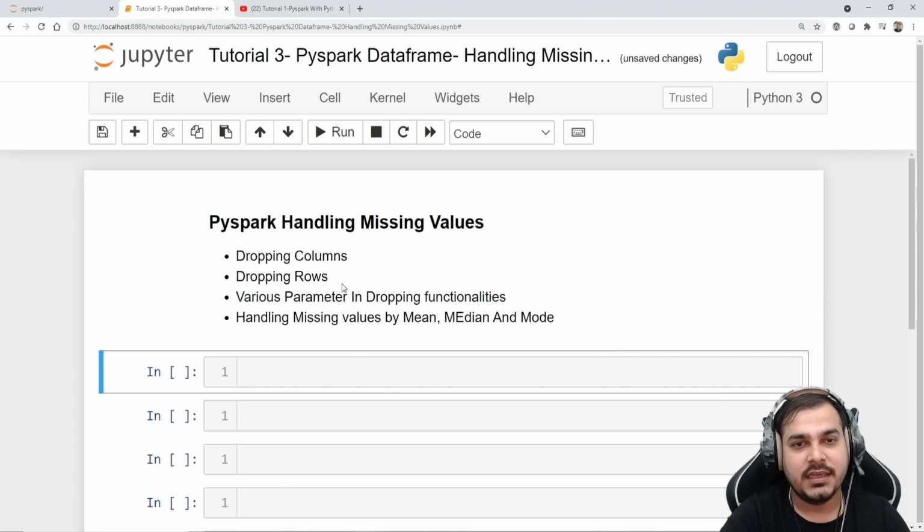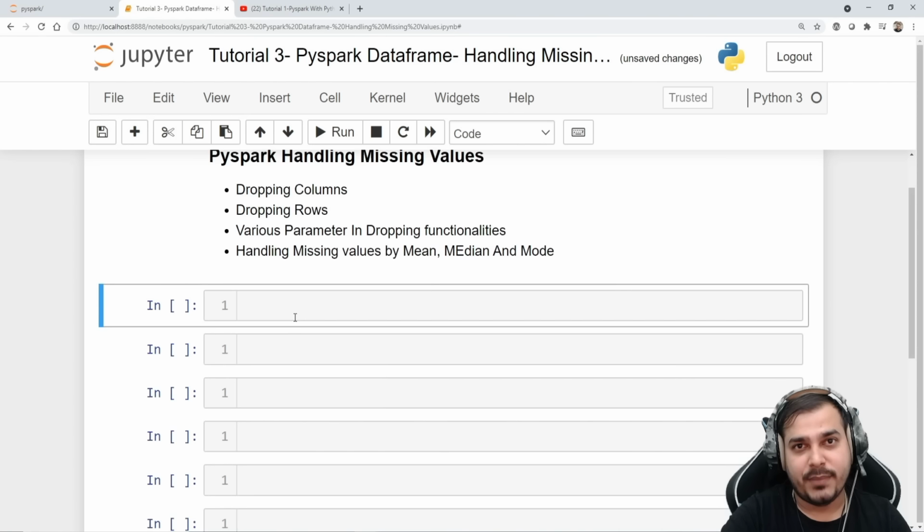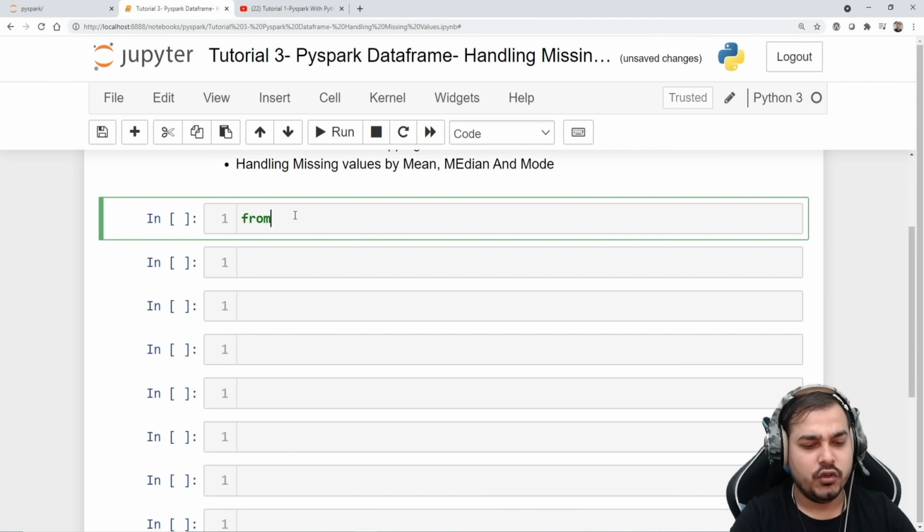Again, the main thing is that I really want to show you how we can handle the missing values. This is pretty much important because in pandas also we try to do this. In sklearn we have some kind of imputer function. So let's proceed. Whenever we are working with PySpark, we really need to start a PySpark session. So I hope till now you all are familiar.